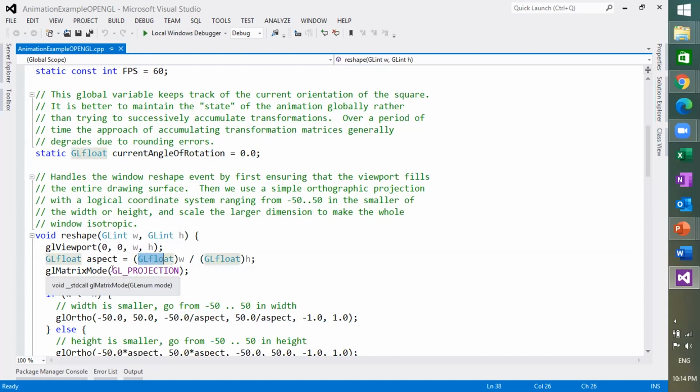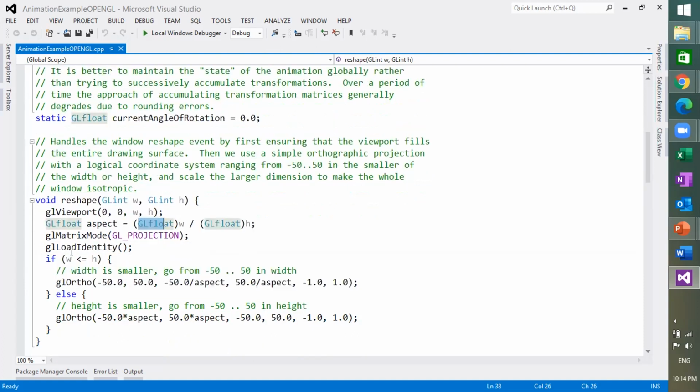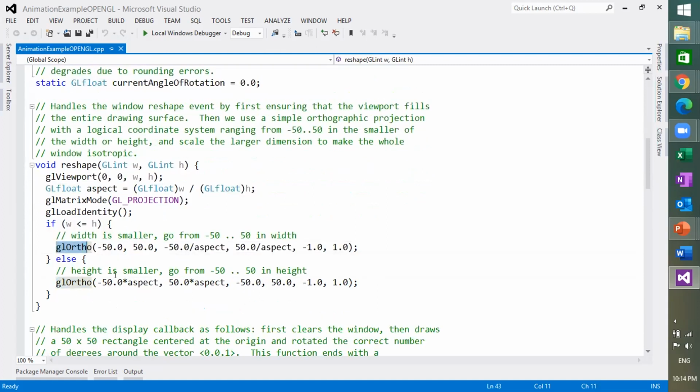Then we use glMatrixMode with GL_PROJECTION, then the glLoadIdentity function, and then orthogonal projection with different arguments. You can debug this program for more information. I will share this when we upload it on KCMS.